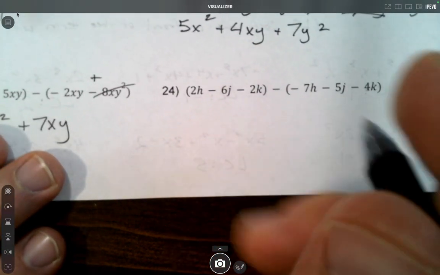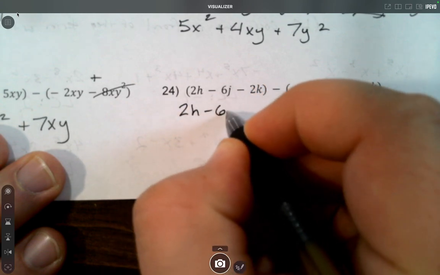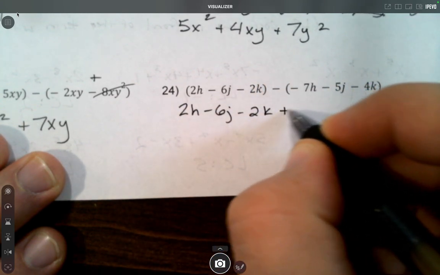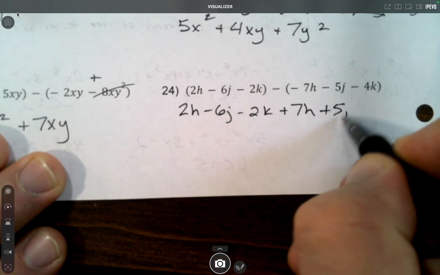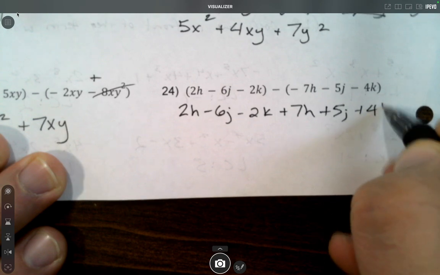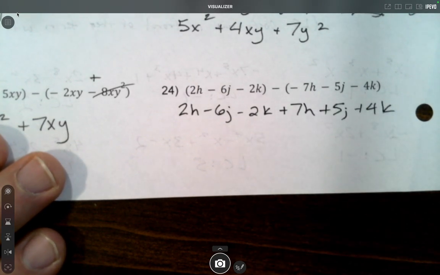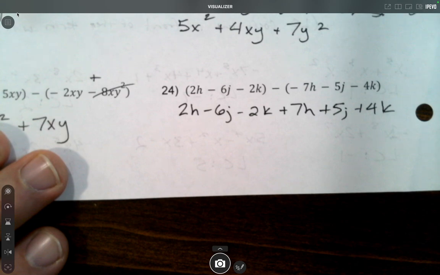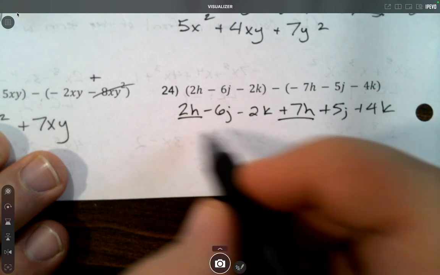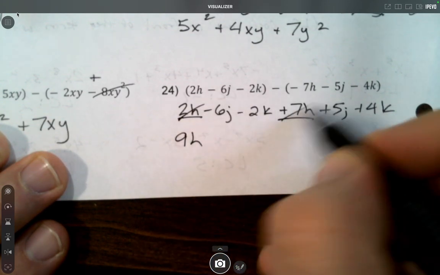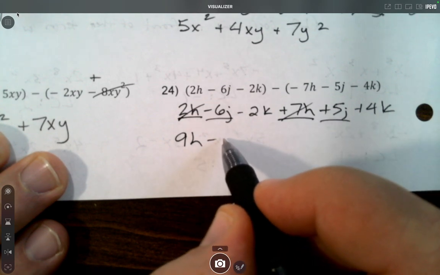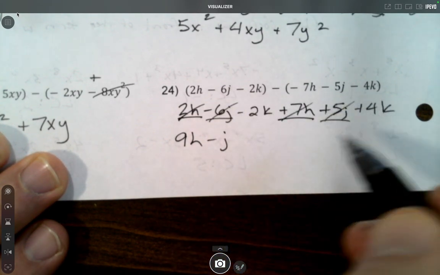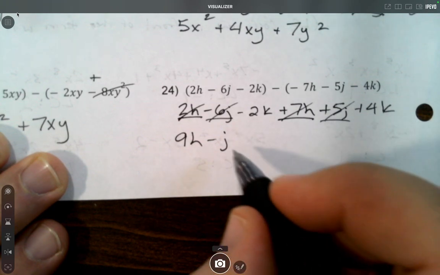So I'm going to go ahead and distribute this one through the minus sign so I don't repeat my mistake. So minus a negative is plus, minus a negative is plus, minus that negative is also plus. So this turns them all on this side to positives. So we'll go alphabetical. They have an H, a J, and a K. So I'll do H's first. 2H plus 7H is 9H. Negative 6J plus 5J is negative 1J. Negative 2K plus 4K is plus 2K.